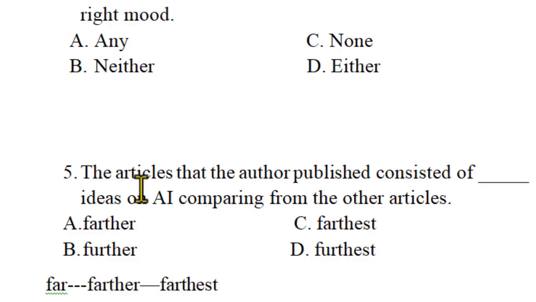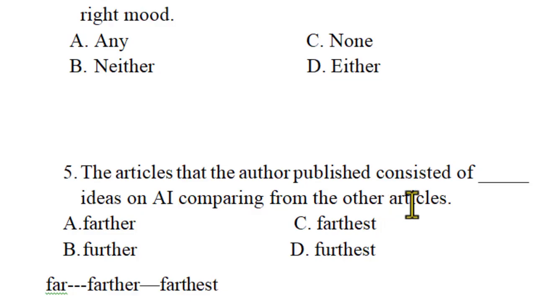So what do you think the question here is? It's not referring to physical measurement or physical characteristics, but rather it infers about ideas, which is furthest, the superlative degree, because the article that the author writes can be compared with the other articles that a lot of authors wrote.